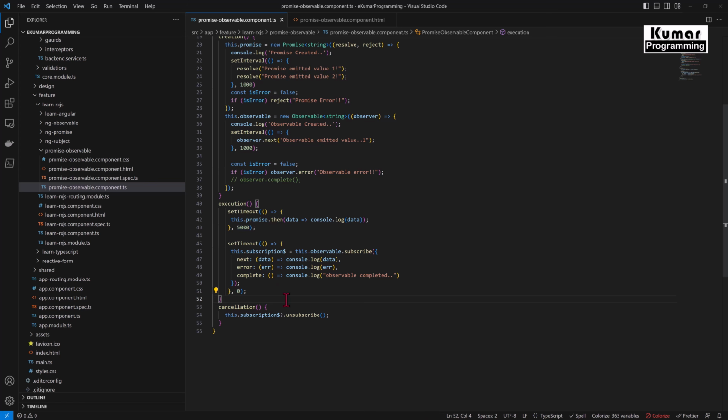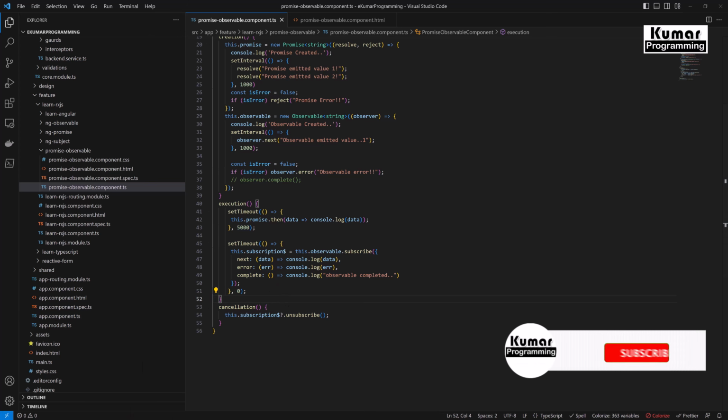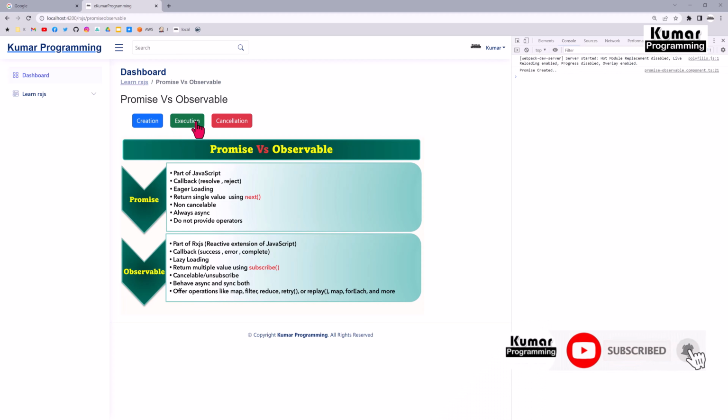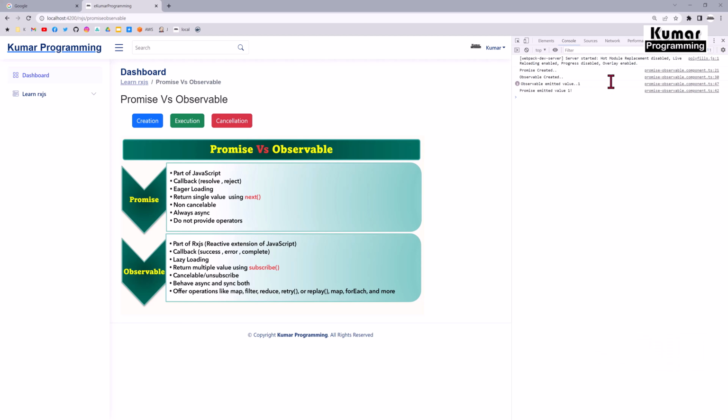Okay, so now let me save it and go back to the application. Here I have created my promise and observable, then I have executed, and immediately I'm going to cancel it. If you see here, still my promise emitted the value. However, I have cancelled it after 5 seconds. It emitted the value, and my observable is getting cancelled.